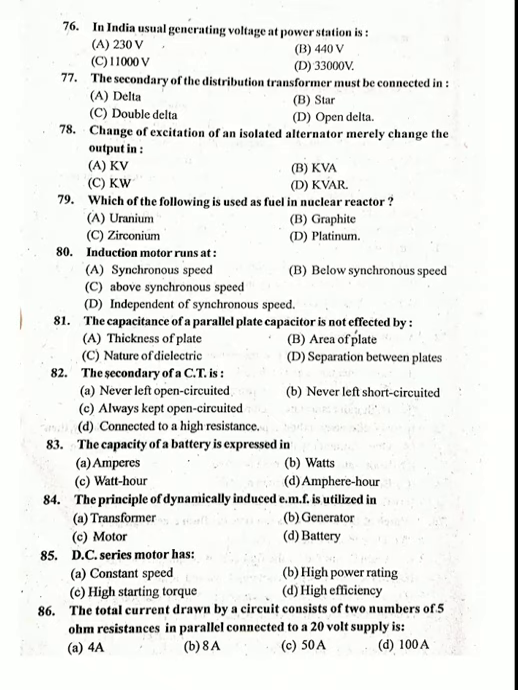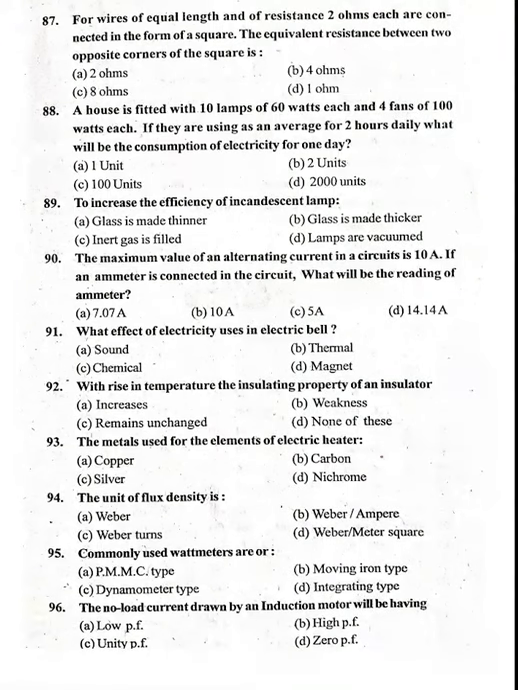86. The total current drawn by a circuit consists of two 5 ohm resistors in parallel connected to a 20 volt supply. 86. That is actually answer B. Sorry. Okay. B, 8 ampere. That we can calculate by using mathematical solve. Mathematically we can solve that question. Actually 86, the answer is B. 8 ampere. Moving to next.